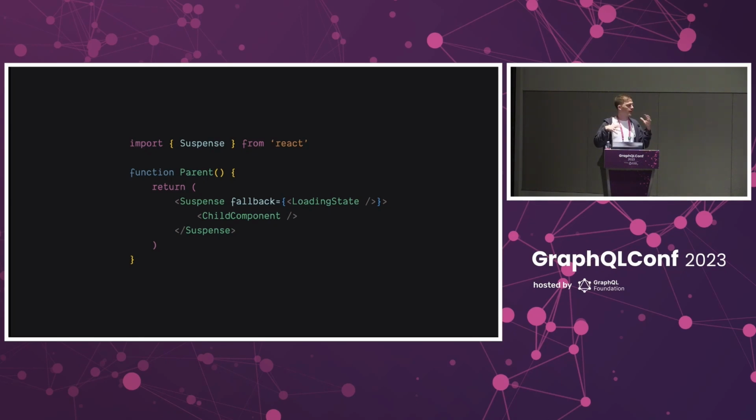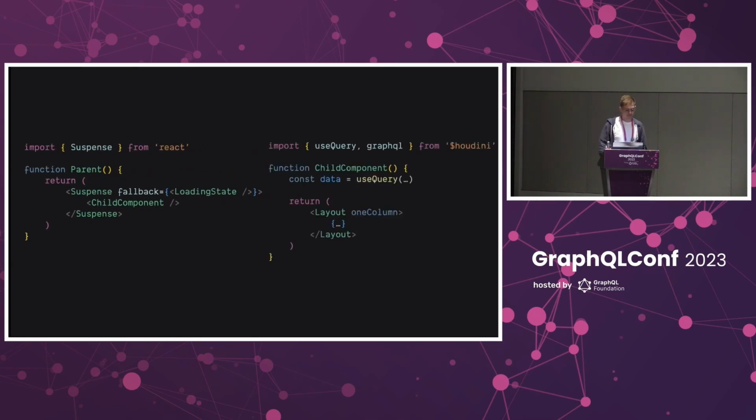You see, React's rendering can be asynchronous, and so there might be a situation where React has to pause and has to wait for some other task to resolve. That could be because a component is waiting for data to load or something entirely different. Take this example that uses Houdini's useQuery hook from before. When the parent first renders, the suspense component just renders its children. Then the child component renders, and useQuery is called, which triggers the queries to be fetched, causing the component to suspend. So when that happens, our component stops rendering, and it instructs React that this component isn't quite ready.